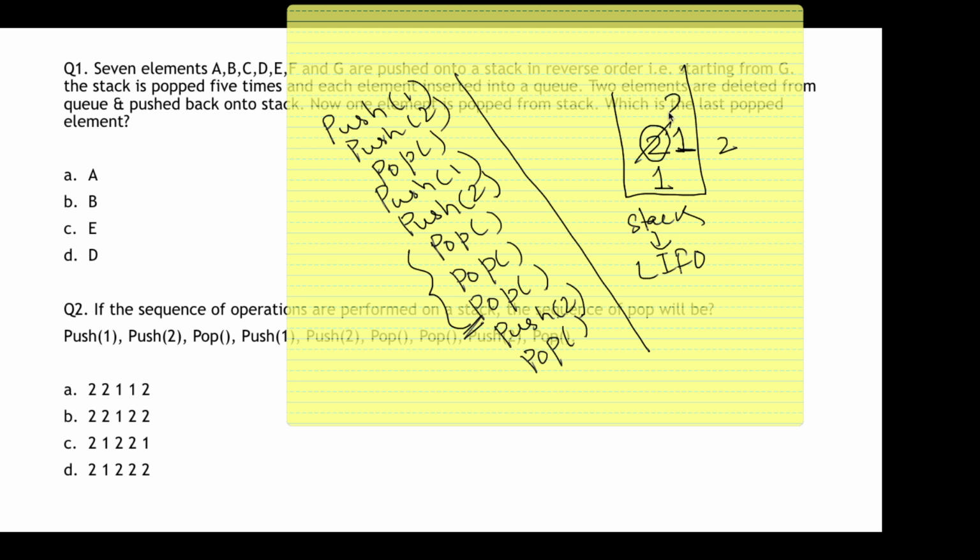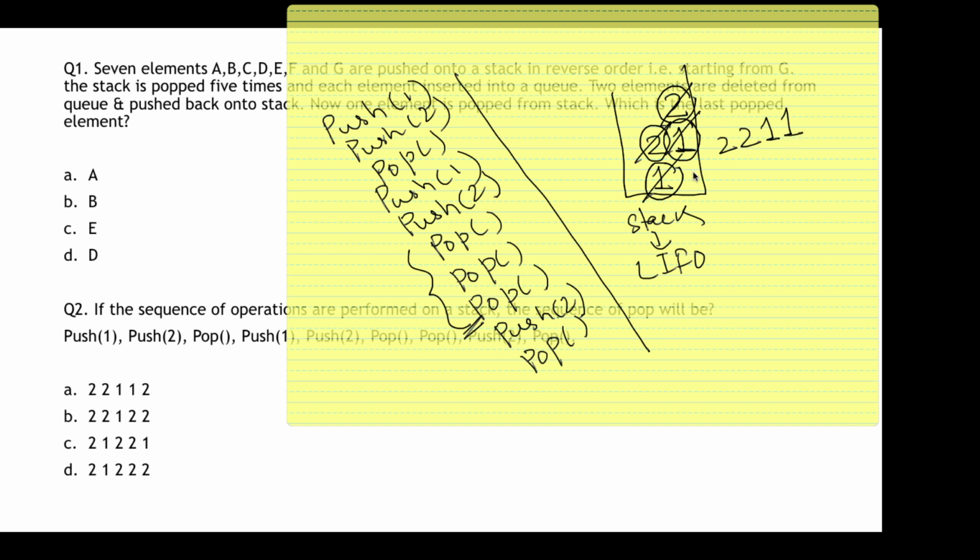So instead of 2 again there will be 1. Then again it says push 2. Okay. Then it says pop. So this was the last inserted element, so this will be popped. Then it says again pop. So this is the last inserted element, so this will be popped. And again it says pop. So this is the last inserted element, so this will be popped.